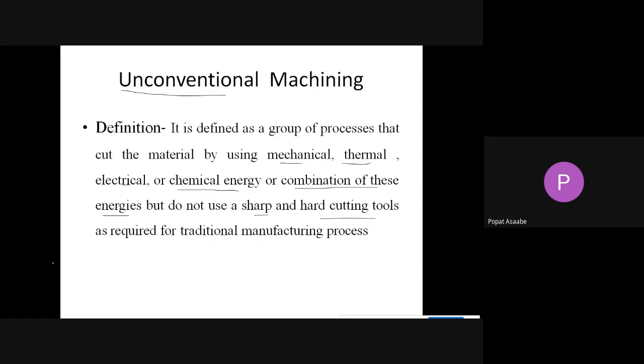Now see the definition of unconventional machining. Once again I will repeat: unconventional machining is a machining process that we perform with the help of energy. We can use mechanical, thermal, electrical or chemical energy to remove the material from the workpiece, but we are not using any sharp and hard cutting tool. The type of tool we use for traditional machining is not used in unconventional machining.